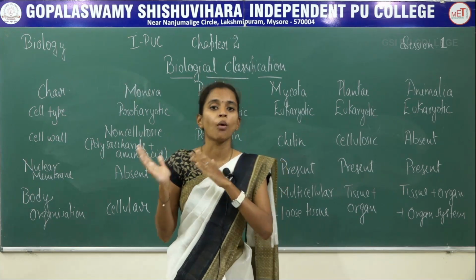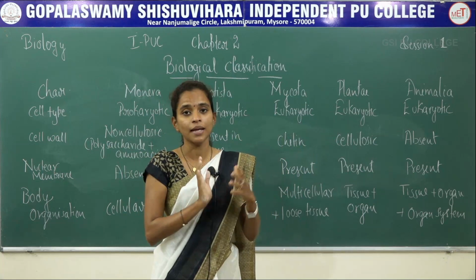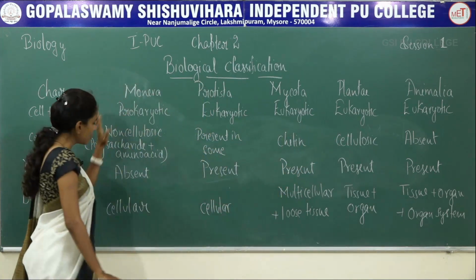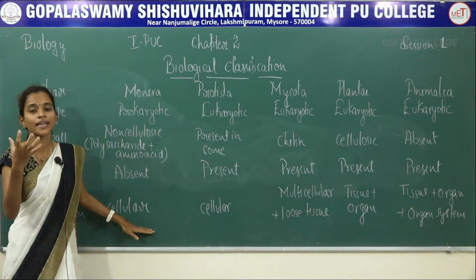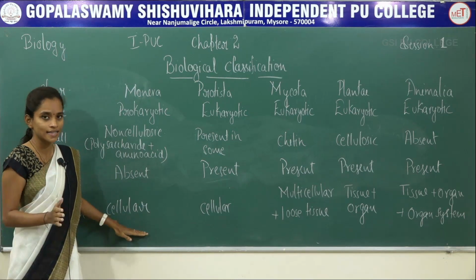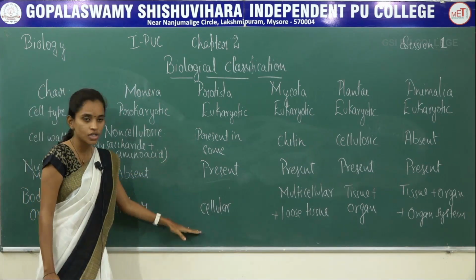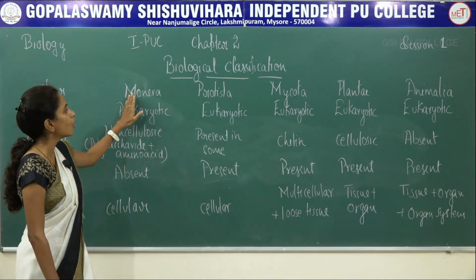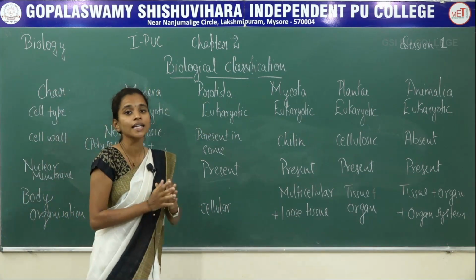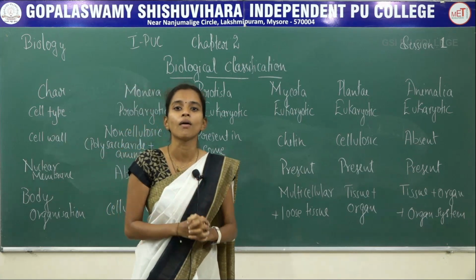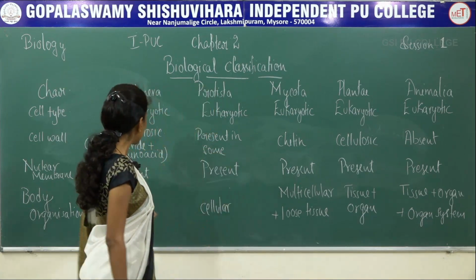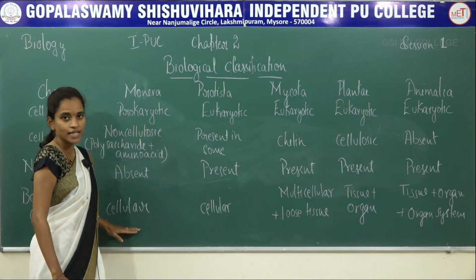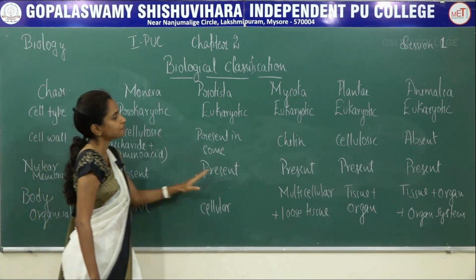As it comes from Monera to Animalia, what happens is in Monera the arrangement will be only until cellular, whereas even in Protista it is restricted to cellular. That means both Monera and Protista include unicellular organisms. So here the body organization is always cellular.